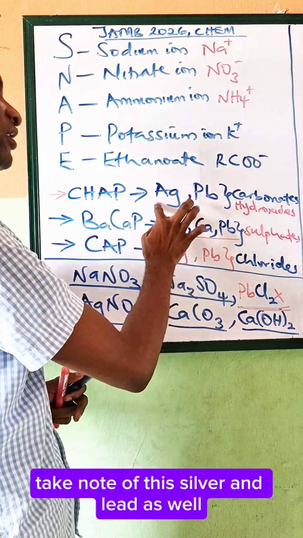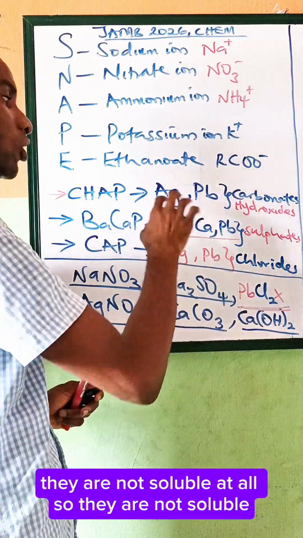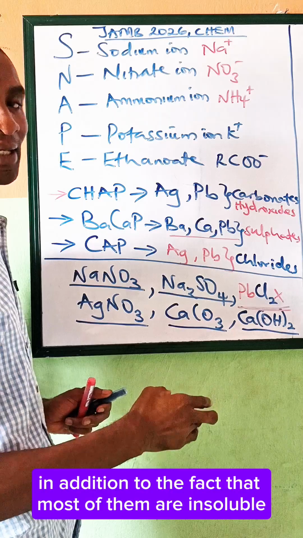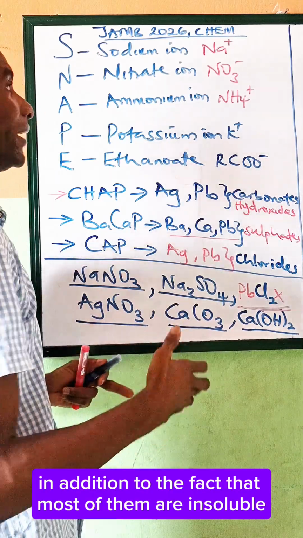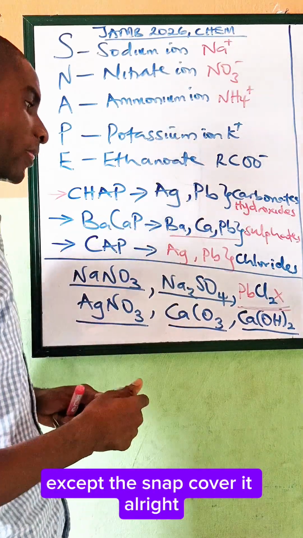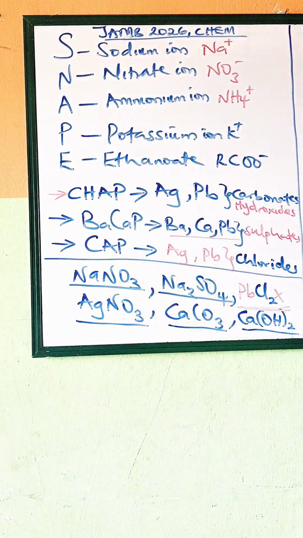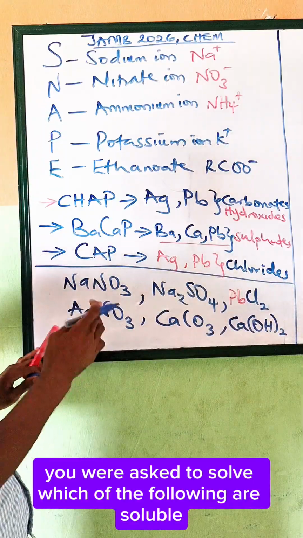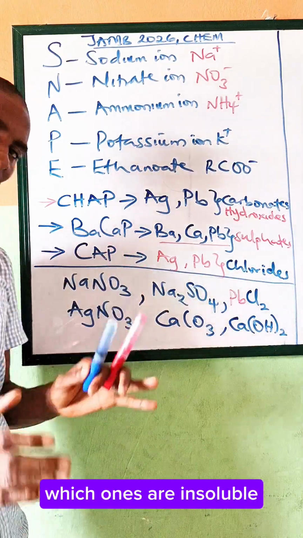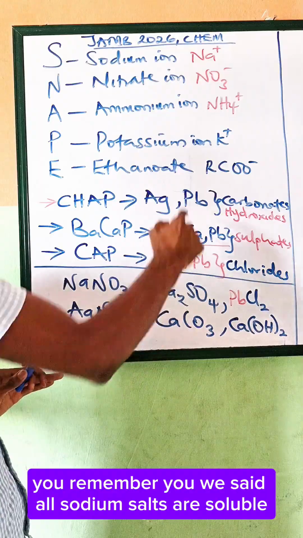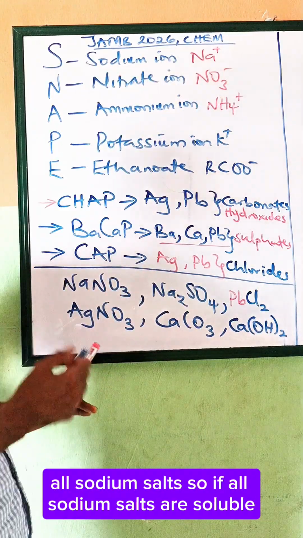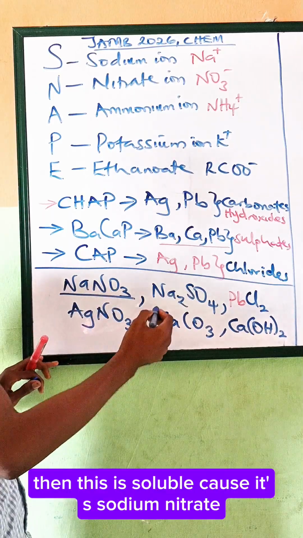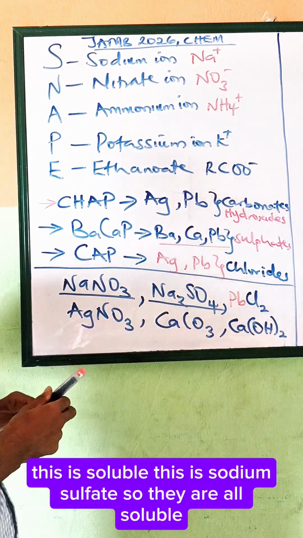However, take note of silver and lead as well. They are not soluble at all. These two are not soluble, in addition to the fact that most of them are insoluble except the SNAPE carbonates. Now you were given these questions: which of the following are soluble and which are insoluble. You remember we said all sodium salts are soluble. So this is soluble because it's sodium nitrate, and this is sodium sulfate. They are all soluble.